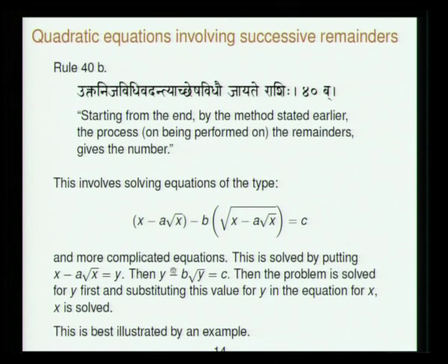These are more complicated things, which I will consider soon enough. This is solved by putting this equal to y, so that y minus b root y is equal to c. You solve for y, and then you have to plug in this y and solve for x. So this is...